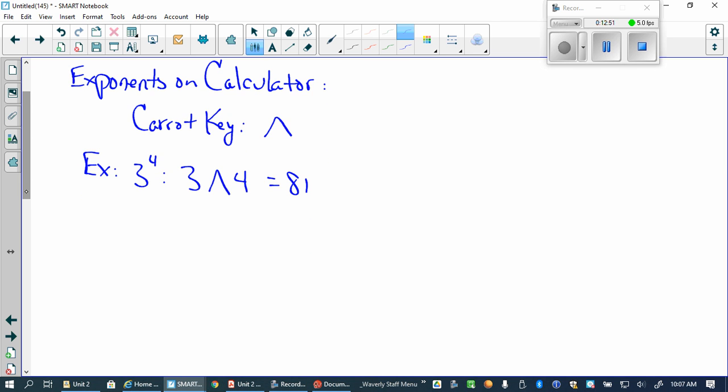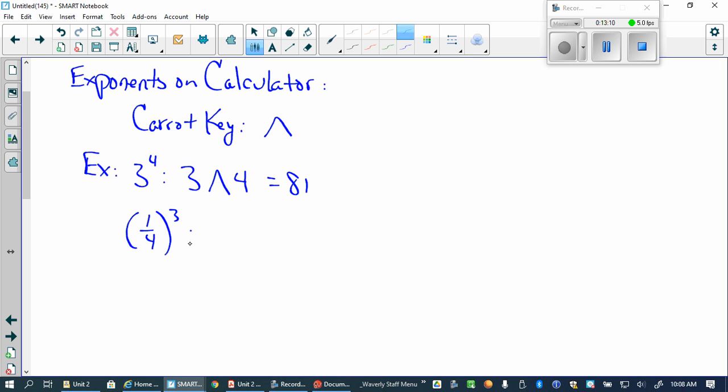Let's try 1/4 to the 3rd power. Now, listen, everybody pay attention. This is how you're going to enter this, okay? You're not going to use whatever stupid fraction. No, you're not going to do it that way.